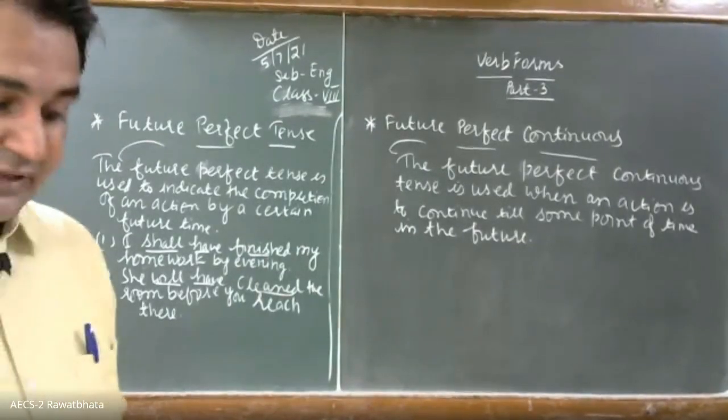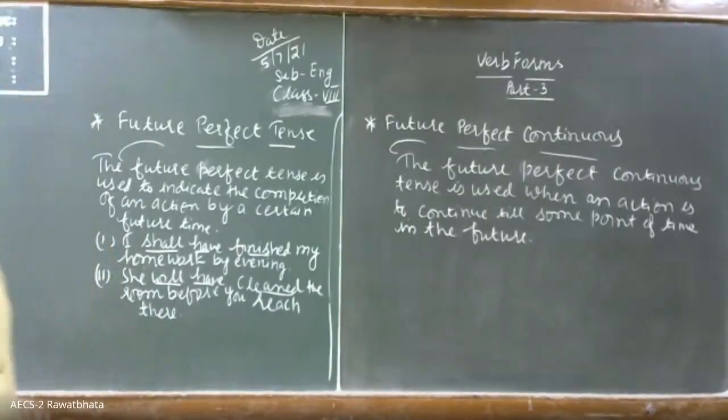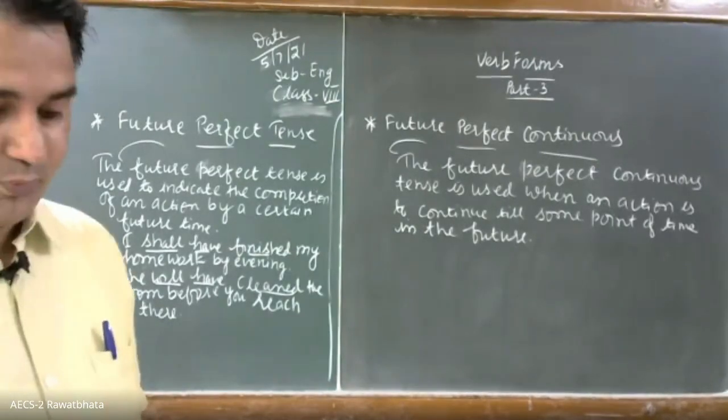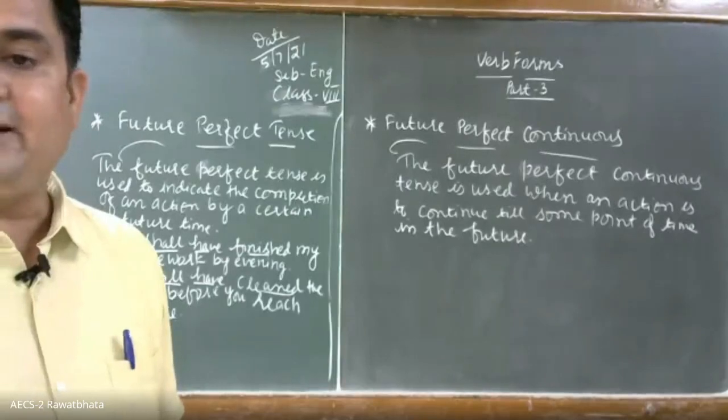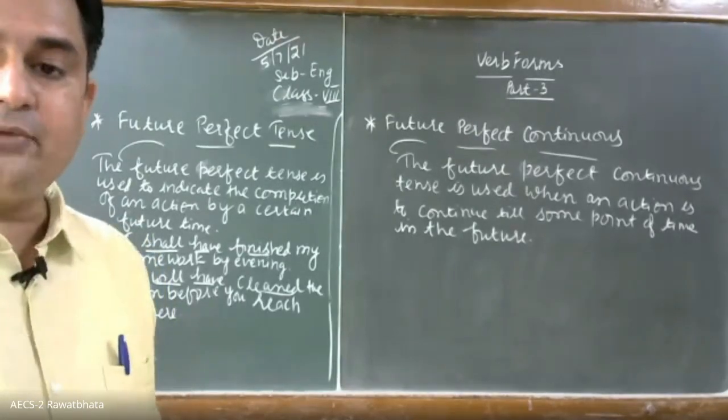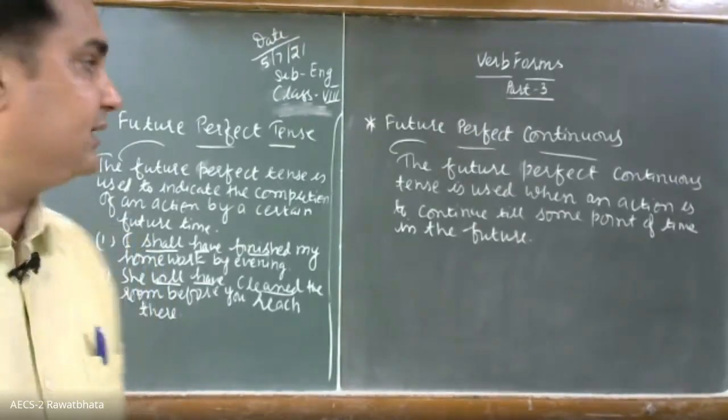The future perfect continuous tense is used when an action is to continue till some point of time or for some period of time there in future. Some point of time or some period of time there in the future.